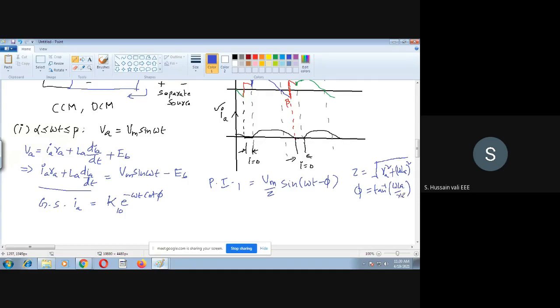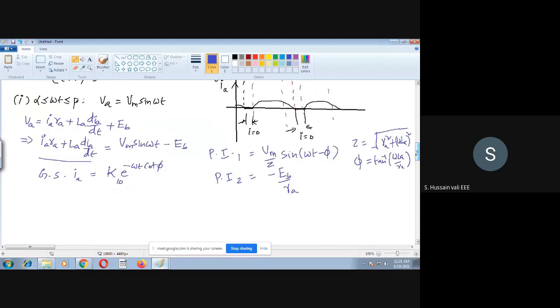This is the phi value. Okay, we got this. And this is the first particular integral. What is the second particular integral? You recall that for a series RL circuit with a DC voltage, this is already done in the case of the semiconductor, so if you have doubt, you can go through that. I will directly write the answer here. You will get minus EB by RA.